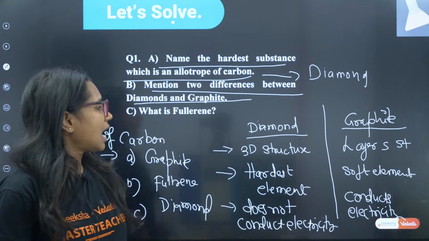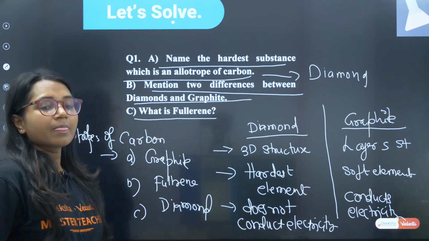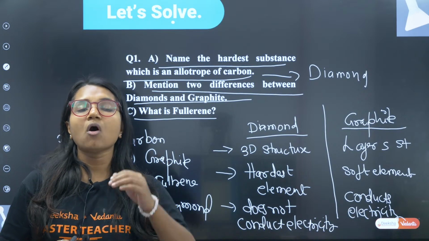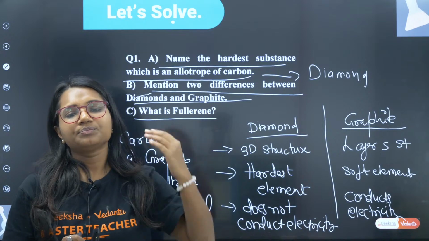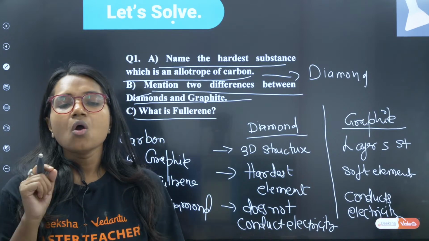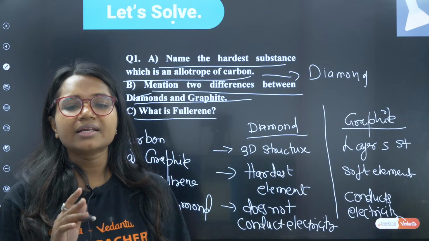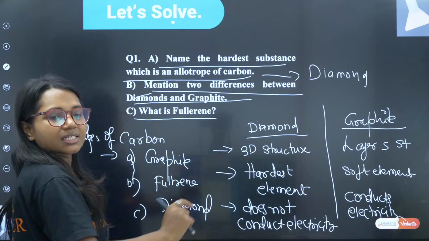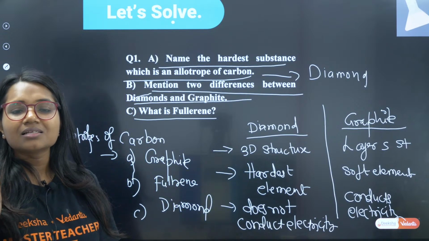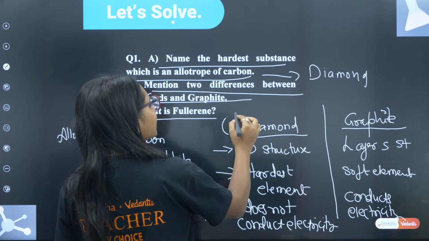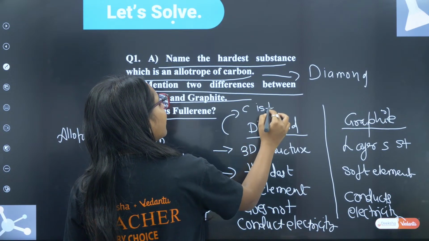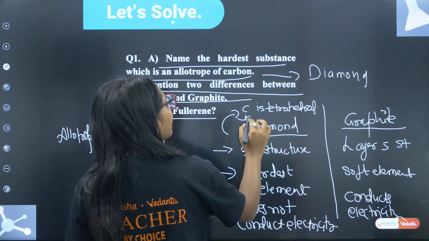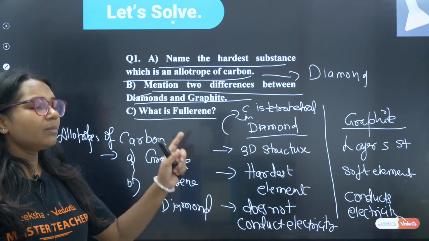Next thing is, what is fullerene? What do you know about fullerene? Quickly guys, tell me in the chat box. Very good, Vriksha. One atom of carbon in diamond is connected to 4 other atoms of carbon. Absolutely correct. That's why it is a 3D structure. Carbon is tetrahedral in diamond. You can write this point also.